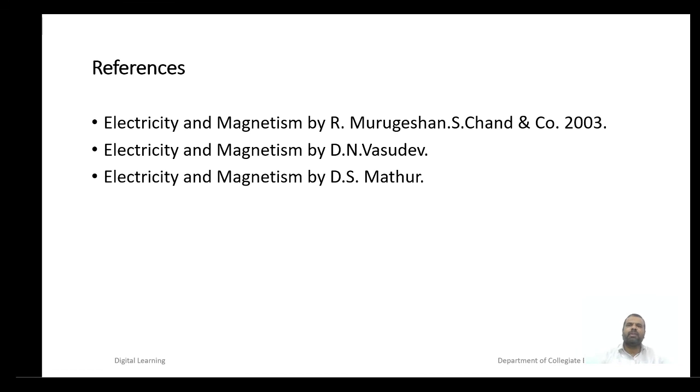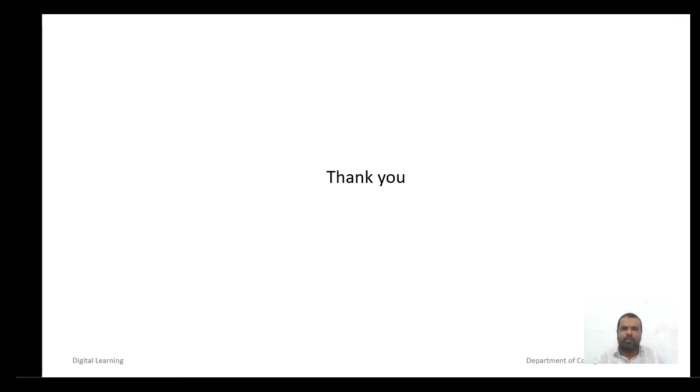The references for this session are Electricity and Magnetism by R. Murugesan, S. Chand and Company, 2003 edition; Electricity and Magnetism by D.N. Vasudev; Electricity and Magnetism by D.S. Mathur. Thank you.